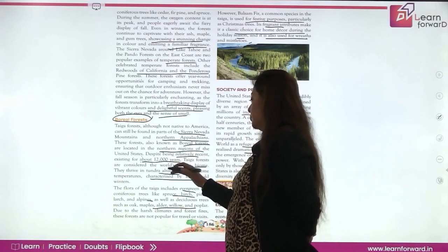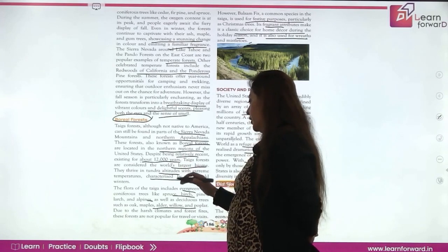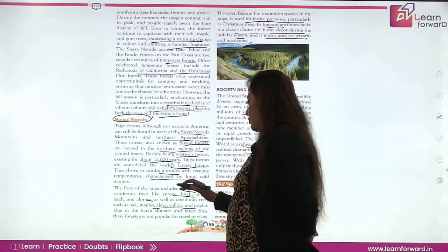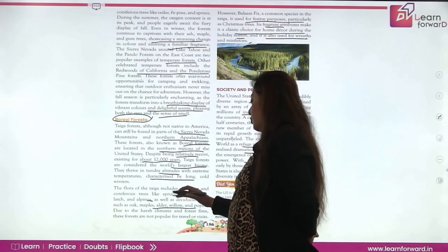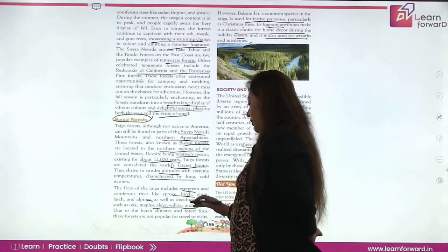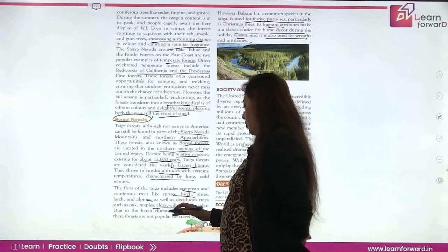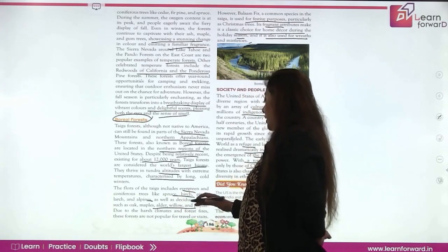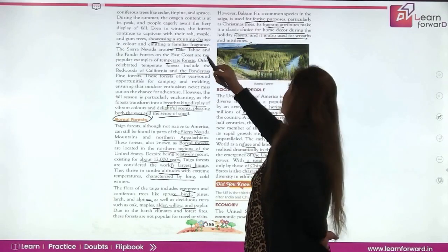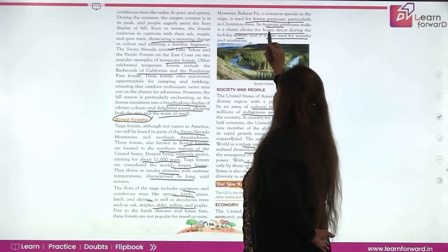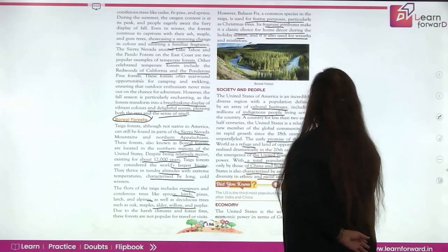They thrive at tundra altitude with extreme temperatures characterized by long cold winters. They have evergreen coniferous forests like spruce, birch, pines, larch and alpines. They also have oak, maples, alder, willow and poplar trees. Because of the harsh climate and forest fires, these forests are not popular for travel. But balsam fir is very famous in the taiga for Christmas trees, and its fragrance is really famous. So this is all about the boreal forest.